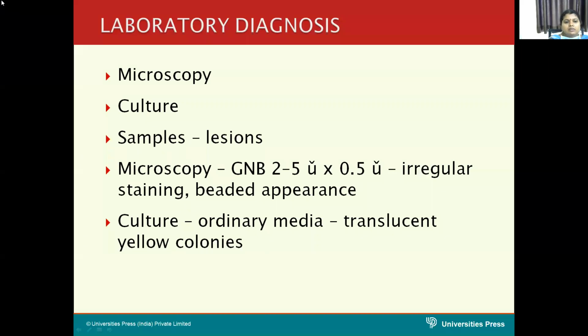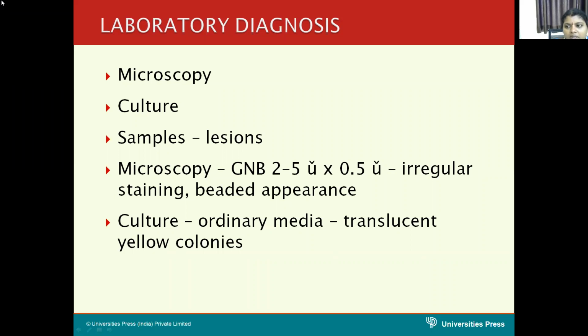We see the laboratory diagnosis. The first thing is samples that we have to collect. That is wound discharge, wound swabs, blood samples, and sputum samples. These are some of the samples that we have to collect. Culture that we can see is irregular colonies. Commonly used media: nutrient agar, MacConkey agar, blood agar, and cetrimide agar also.